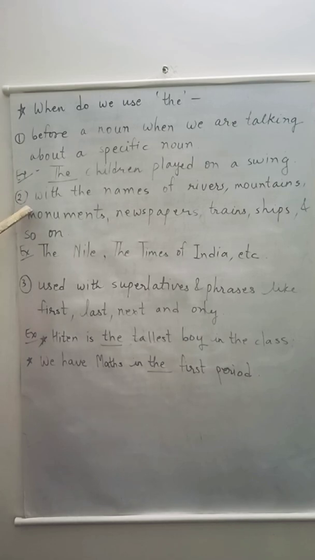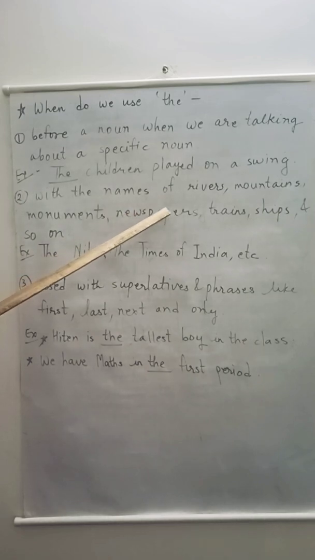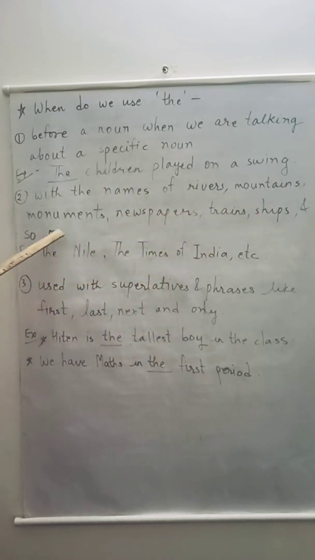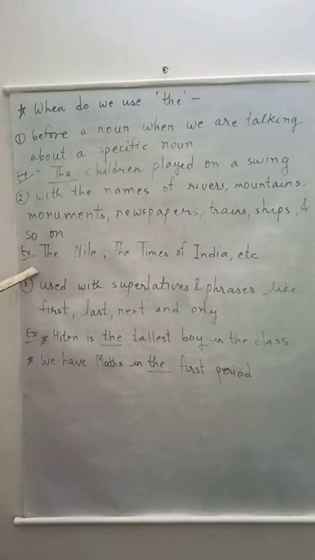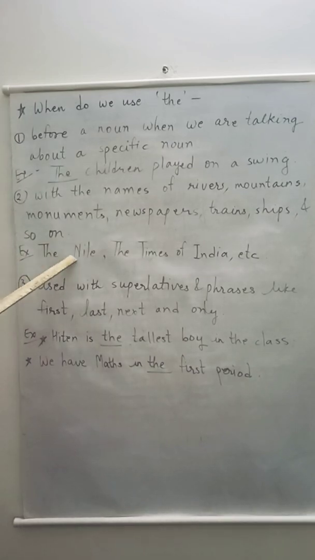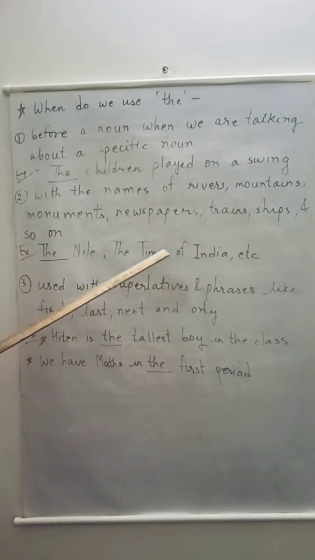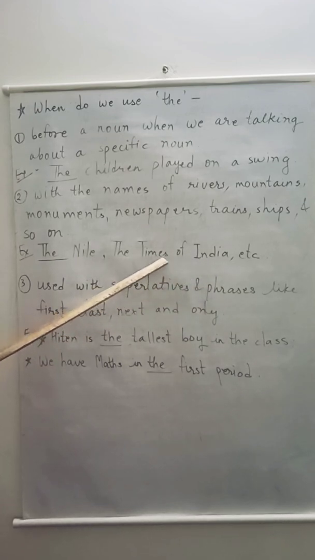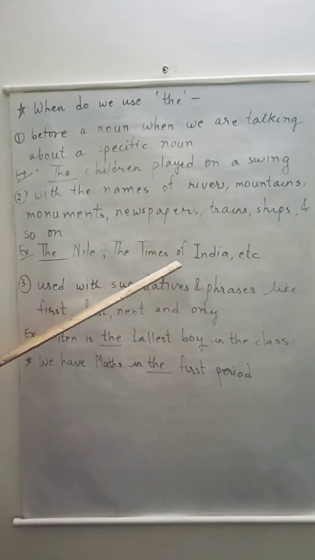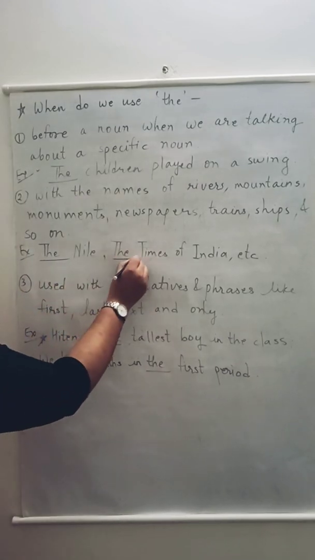Second, when do we use the article the? We also use the article the with the names of rivers, mountains, monuments, newspapers, trains, ships, and so on. For example, you can see the Nile. Now, Nile is a river, and I told you that before the name of a river we use the article the. Similarly, Times of India. Now, Times of India is a newspaper. So, before the names of newspaper, river, mountain, etc., we use the article the.